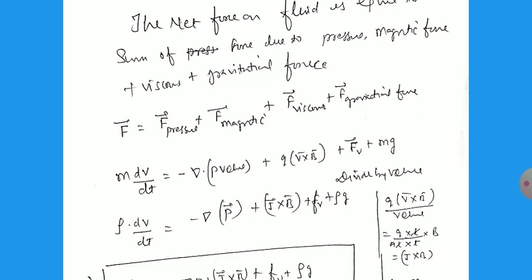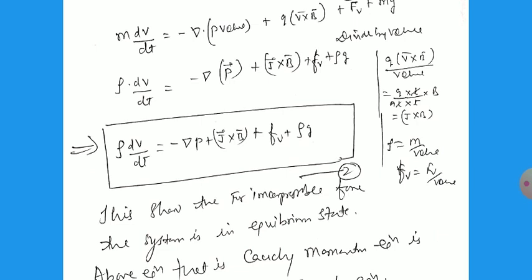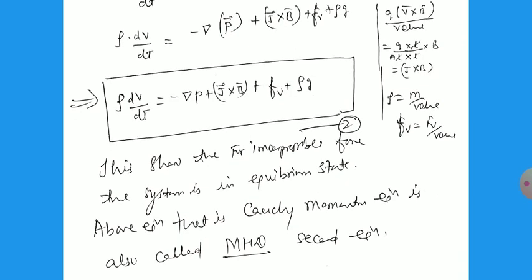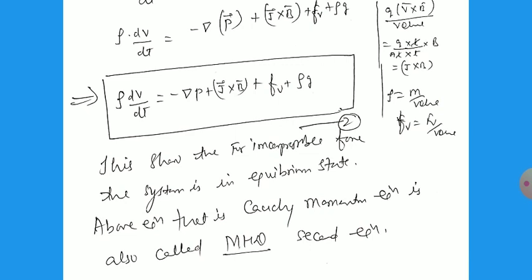And small f v is the viscous force per volume, and rho g is the gravitational part of the force. So we can write rho dv by dt equals minus del P plus J cross B plus f viscous plus rho g. The left hand side is the net force. So for the incompressible fluid, the system in the equilibrium state, the above equation is Cauchy's momentum equation, and it is also called the MHD second equation.